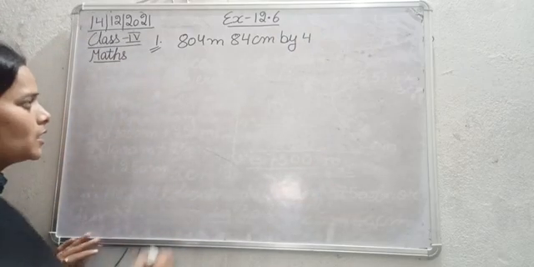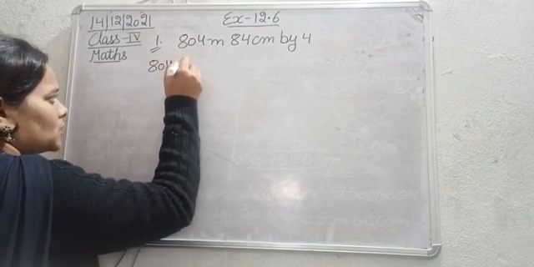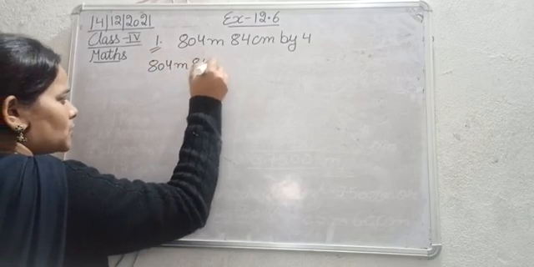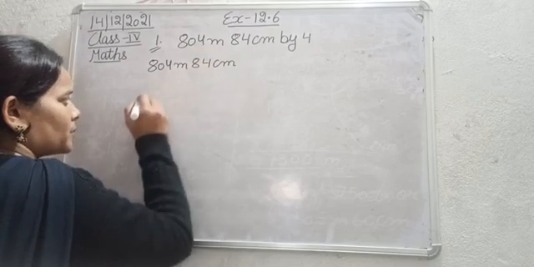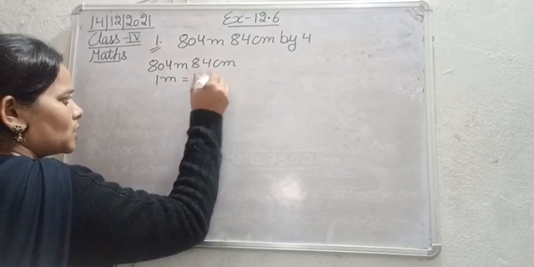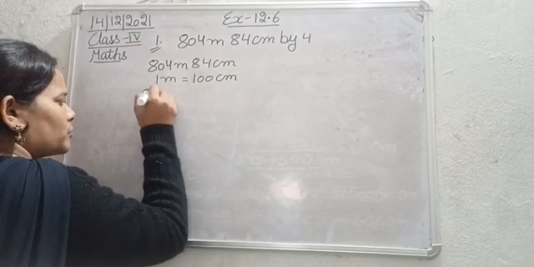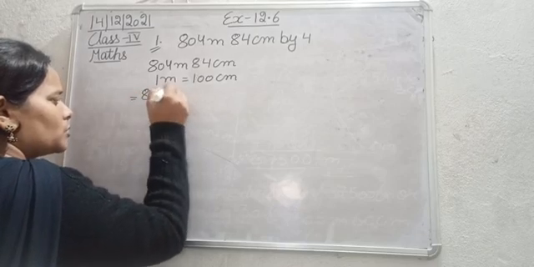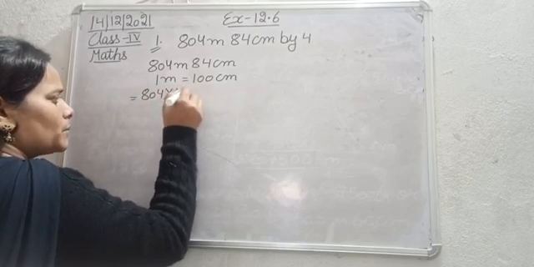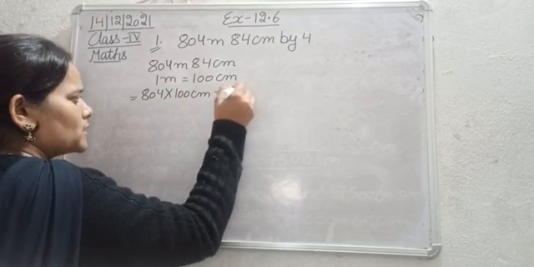So let's divide it. 804 meter 84 centimeter. 1 meter is equal to 100 centimeter, and 804 meter will be converted into centimeter by multiplying with 100. Plus 84 is already centimeter.